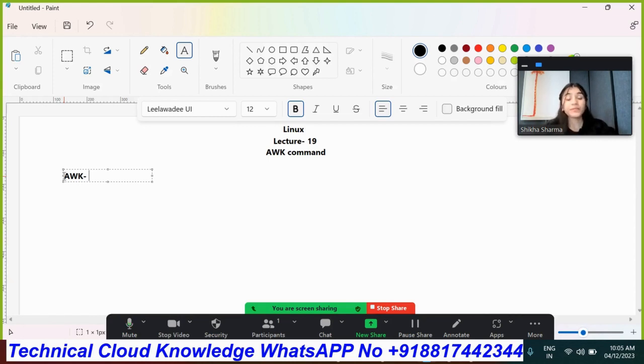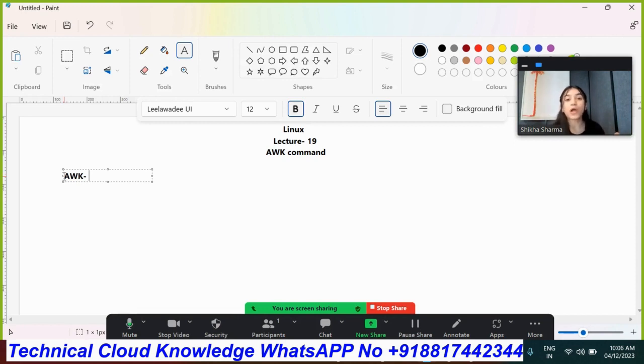Most people want to know how the awk command got its name. At some time there were three developers, and the name of the awk command was given by using the initials of these three developers.